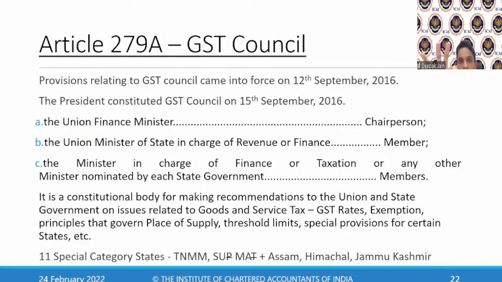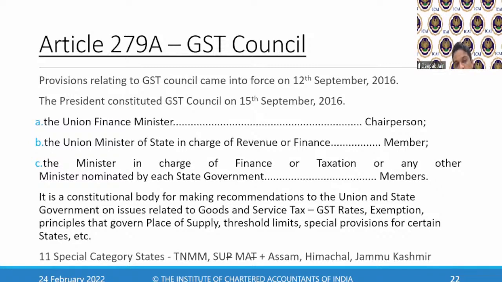What is TNMM? TNMM means Tripura, Nagaland, Mizoram, and Manipur. These 4 states are special category states, totally 11. First start with 4, TNMM, then SUP. SU means Sikkim, Uttarakhand, Puducherry. MAT means Meghalaya, Arunachal Pradesh, Telangana. Then Assam, Himachal Pradesh, Jammu Kashmir.